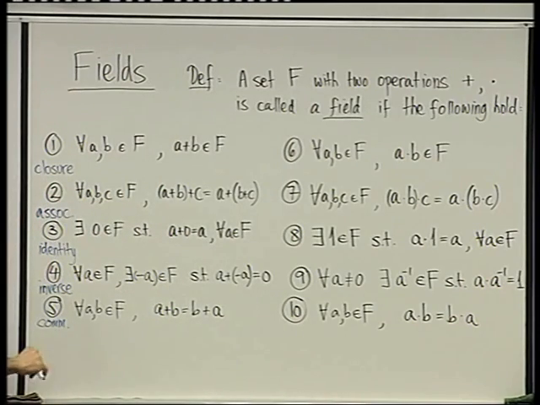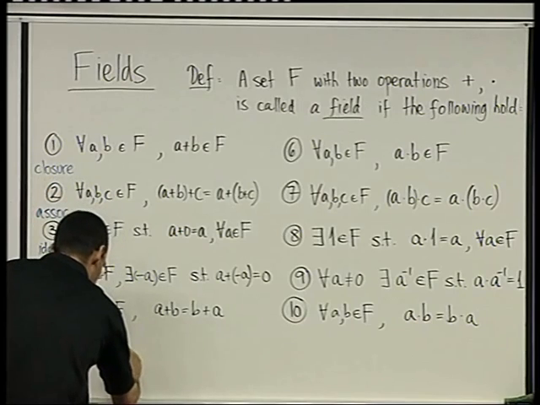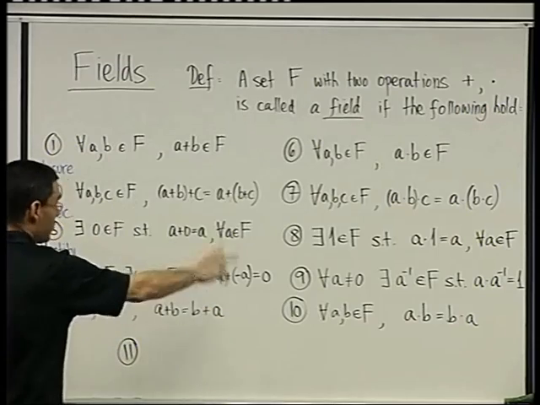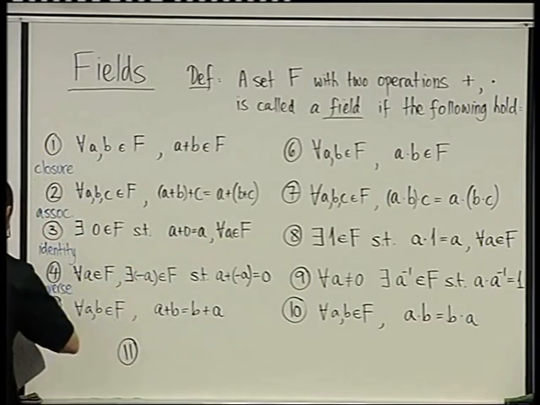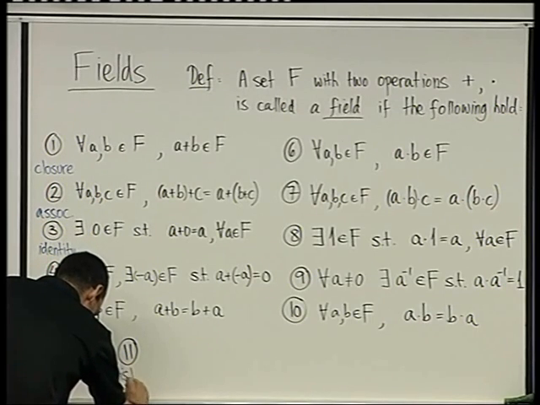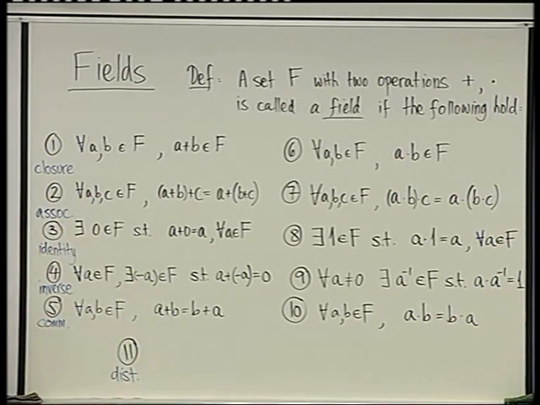Okay? And then finally, there's an 11th property, which I'm going to write down here, because it relates to both of these operations. And the 11th property we call distributivity, the distributive law.